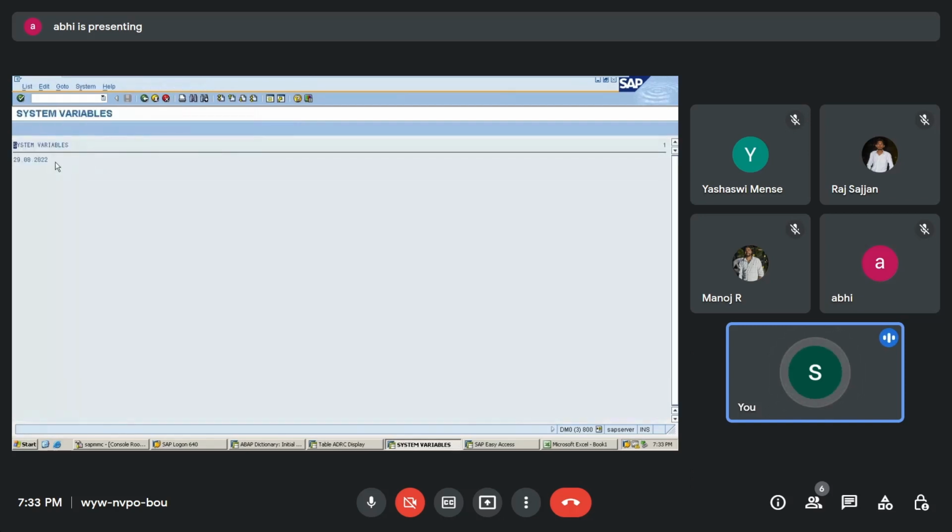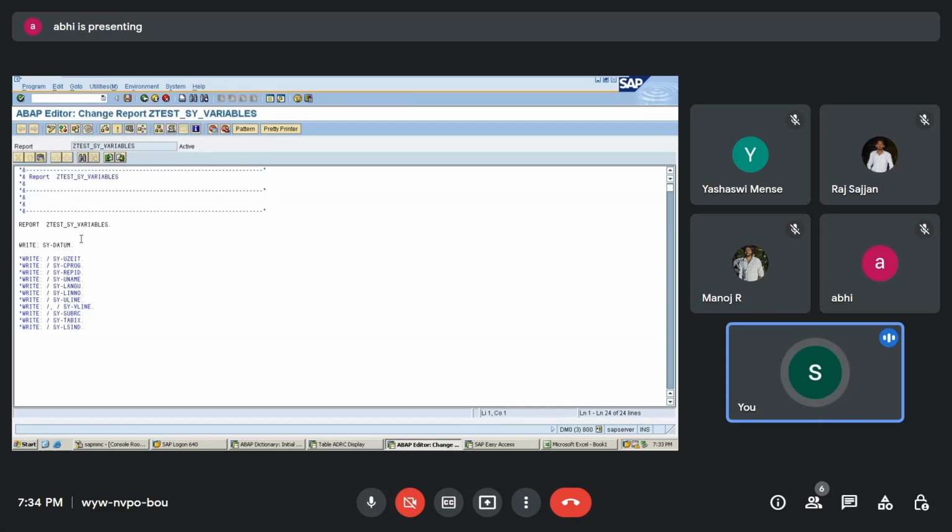You can see here, today's date is printed. This is an inbuilt thing that we have. It is going to automatically print the values fed into the system. So sy-datum is used for printing the date.